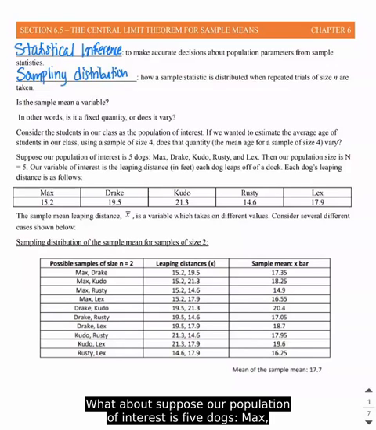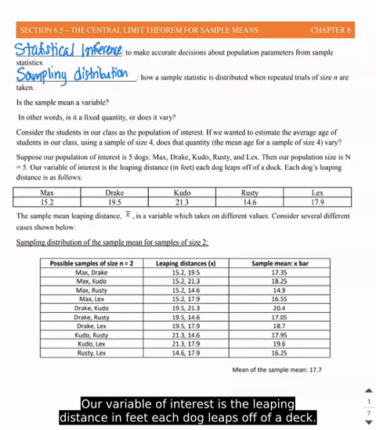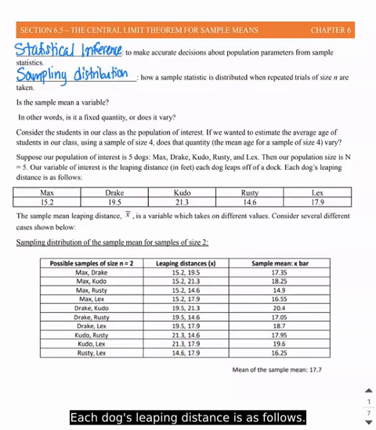What about if our population of interest is 5 dogs? So Max, Drake, Kudo, Rusty, and Lex. Then our population size is N equals 5. Our variable of interest is the leaping distance in feet each dog leaps off of a deck. Each dog's leaping distance is as follows, right? So we have Max, Drake, Kudo, Rusty, and Lex.